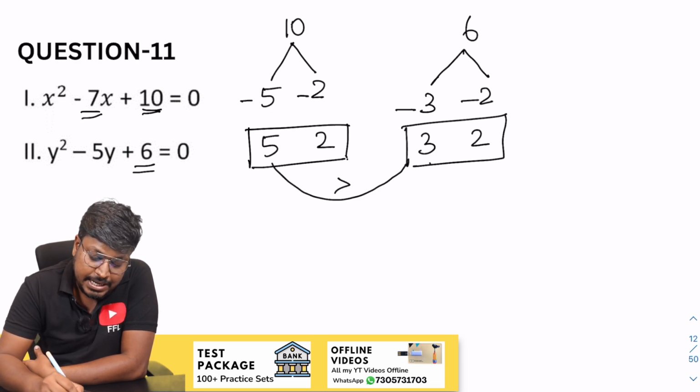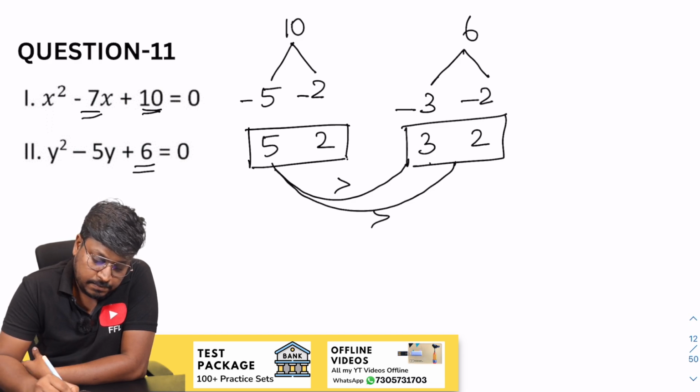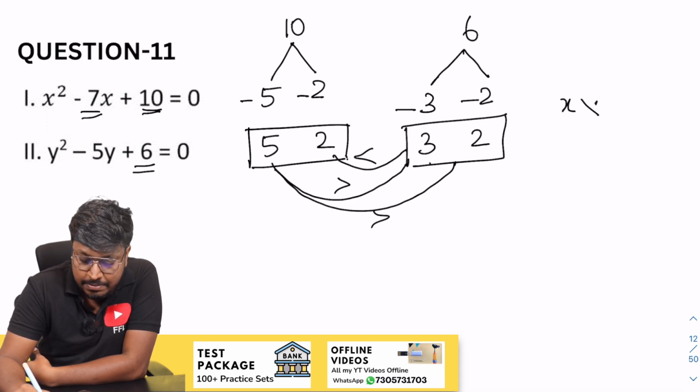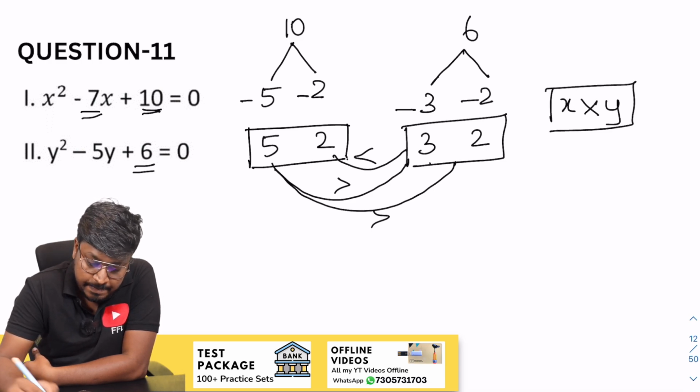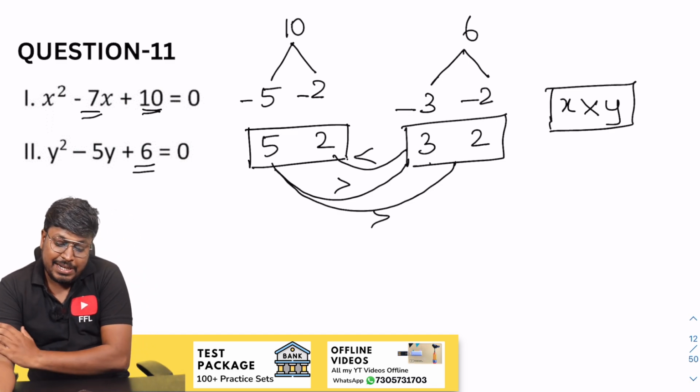5 and 3, 5 is greater than. 5 and 2, 5 is greater than. 2 and 3, 3 is greater than. So the answer is cannot be determined, right? Yes, the answer will be cannot be determined. Why?